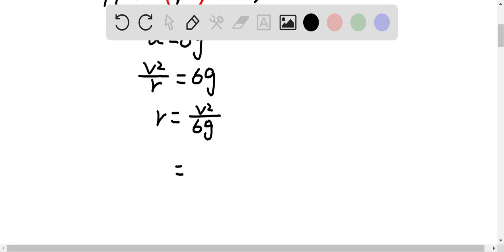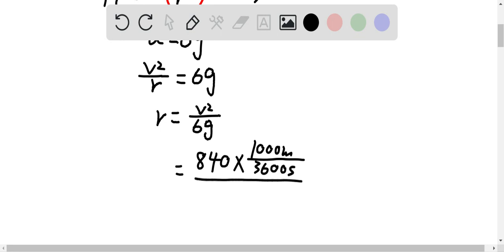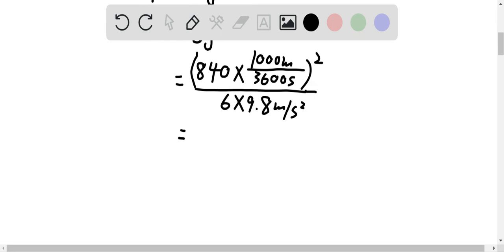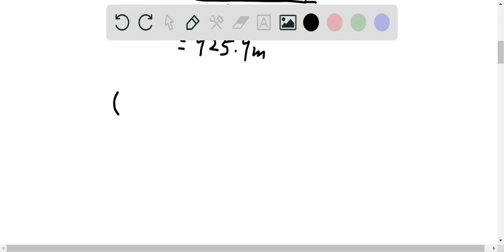And v is given as 840 kilometers per hour. Let's convert it to meters per second. We'll get 840 times 1,000 meters, because 1 kilometer is 1,000 meters, over 3,600 seconds, because 1 hour has 3,600 seconds, over 6g, which is 6 times 9.8 meters per second squared. I'm sorry, I should put the square here. And this will give us the minimum radius of the circle, which is 925.9 meters.